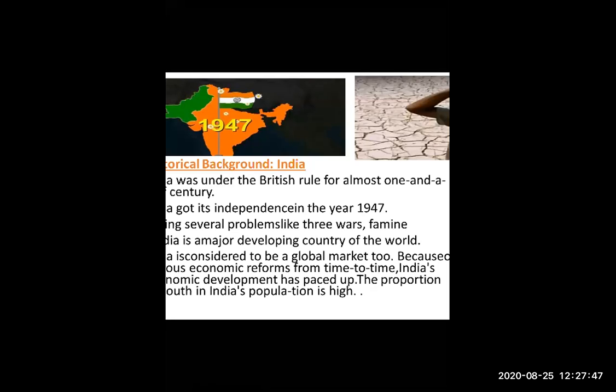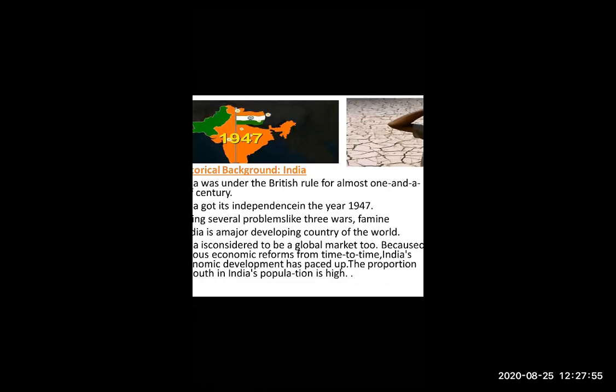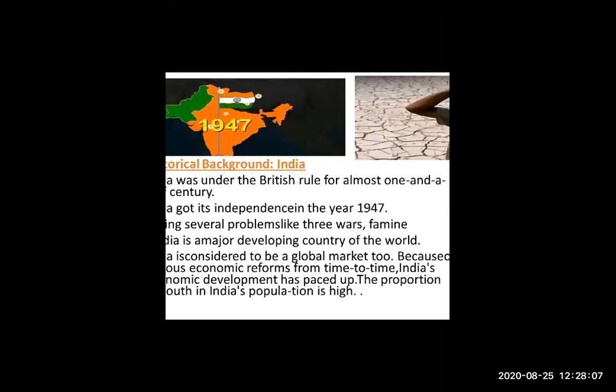So what happened? The government decided that we should do privatization. Privatization means what? The private sector enters the market. We gave the right to the private sector to handle the market. Why did the government decide all this? Because when the private sector enters the market, the government gets tax.